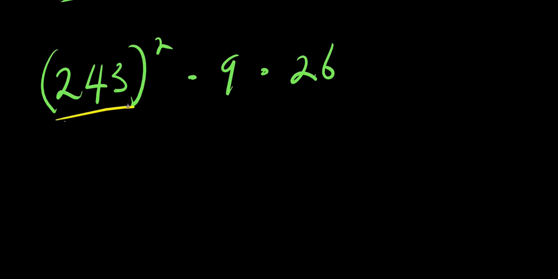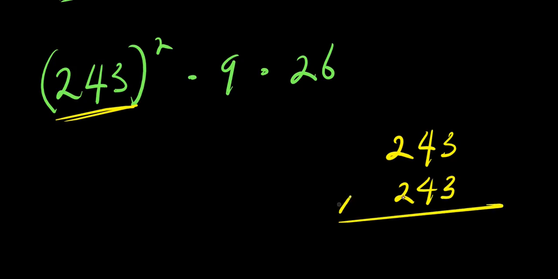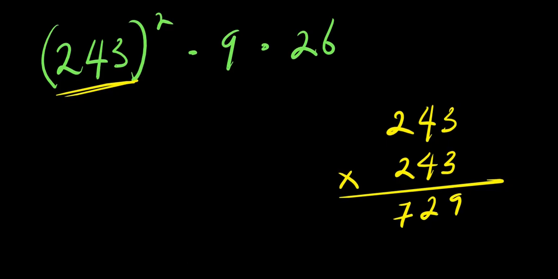So this simply means 243 times 243. 3 times 3, 9. 3 times 4, 12, 2 carry over 1. 3 times 2, 6 plus 1, 7. 4 times 3, 12, 2 carry over 1, 4 times 4, 16 plus 1, 17.